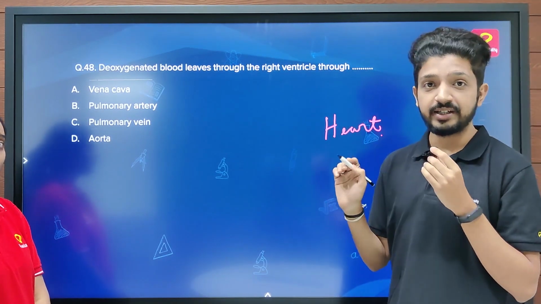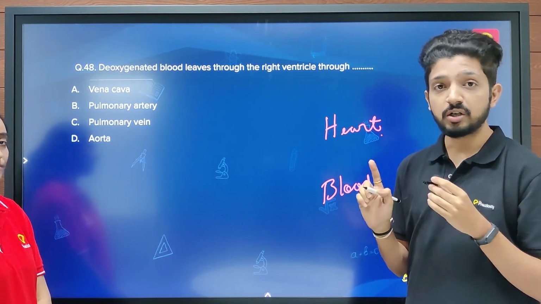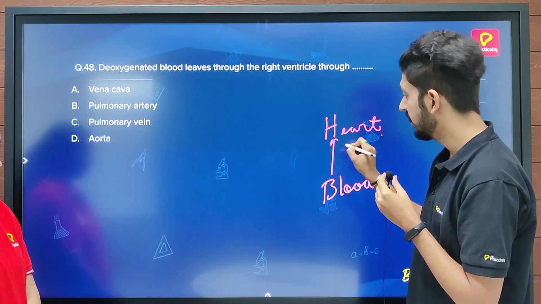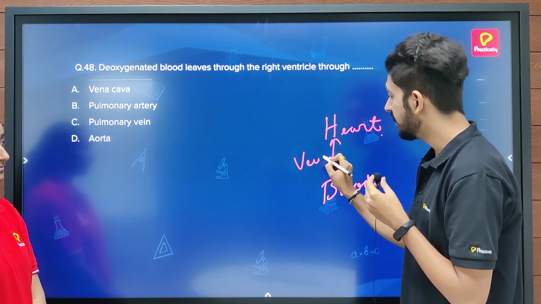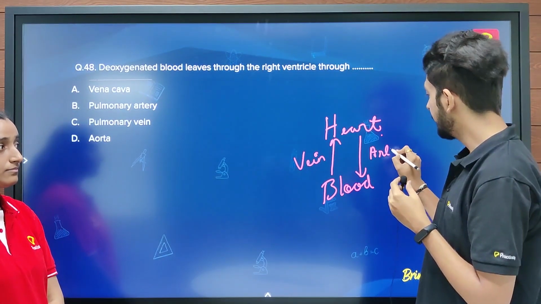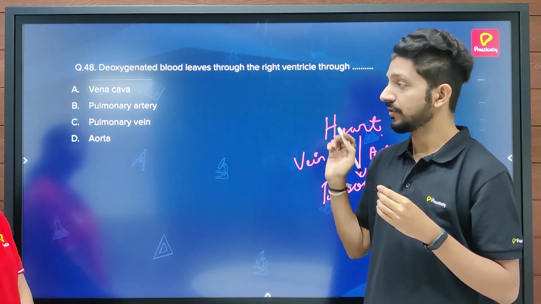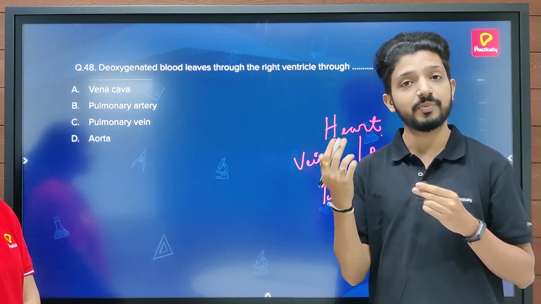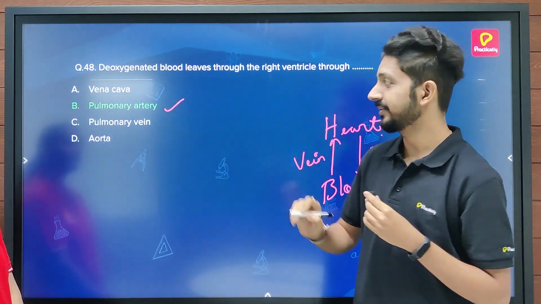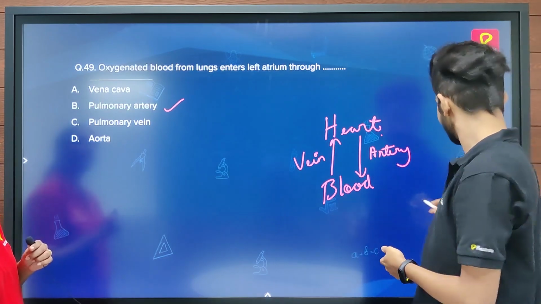The definition of arteries and veins should be based on the direction of the blood flow, not on the type of blood carried. So whenever the blood flows towards the heart, that always has to be a vein. And whenever the blood flows away from the heart, that blood vessel is the artery. So the direction of the blood should define the name of the blood vessels, not the type of blood carried by it. So in this case, the correct answer should be pulmonary artery. Okay, and that is the correct answer. So now let's move on to the next question.